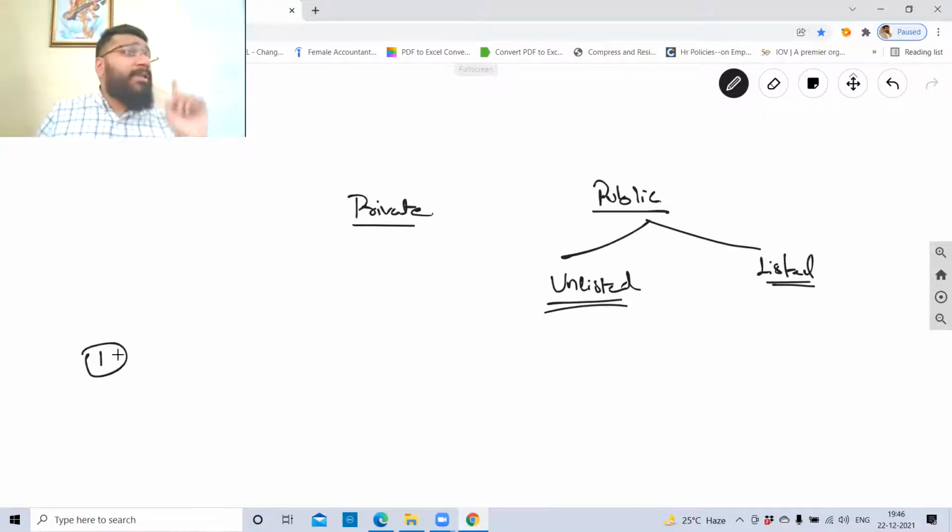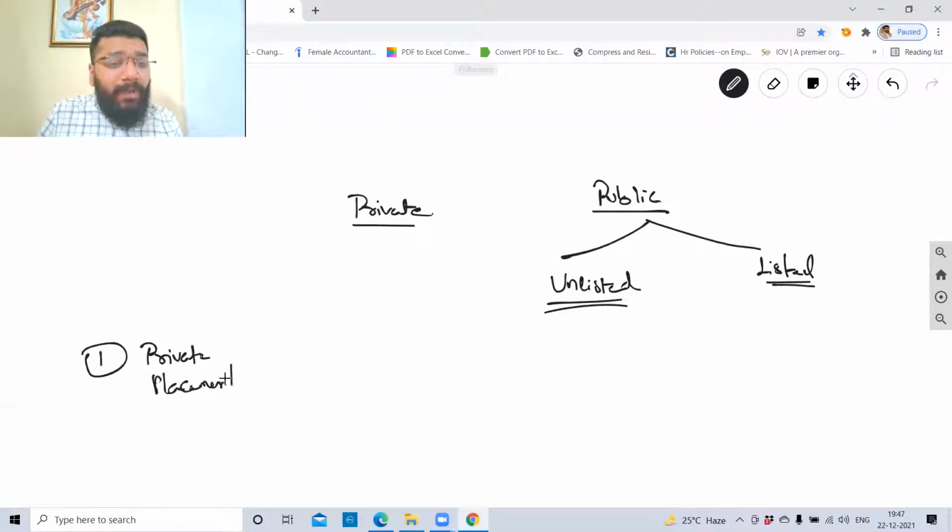Now, issue of debenture through private placement. What is private placement? Private placement means I will issue debentures specifically to the person whom I know, or to a specific person. I don't know Shrikant, but Shrikant is a big investor. So I tell Shrikant, sir, if you're interested, you can invest in my company. So I'm approaching him directly. I know the person to whom I'm going to issue the debentures. That is called a private placement.